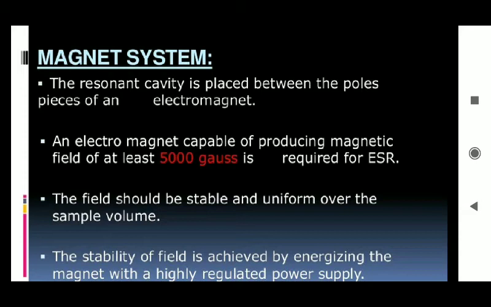Then the next part is the magnet system. The resonant cavity is placed between the pole pieces of an electromagnet. This electromagnet is capable of producing a magnetic field of at least 5000 gauss, which is generally required for this spectrometer. The field should be stable and uniform over the sample volume. Whatever we are using in this spectrometer, the magnet system or the field, it should be stable.